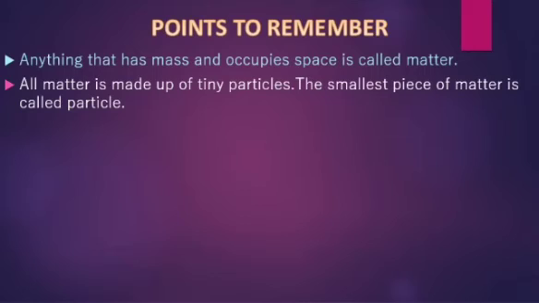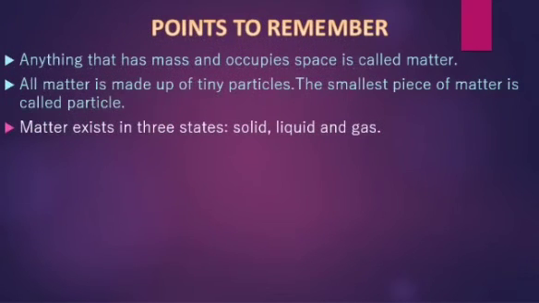The smallest piece of matter is called particle. Spell the word particle. P-A-R-T-I-C-L-E. Particle.